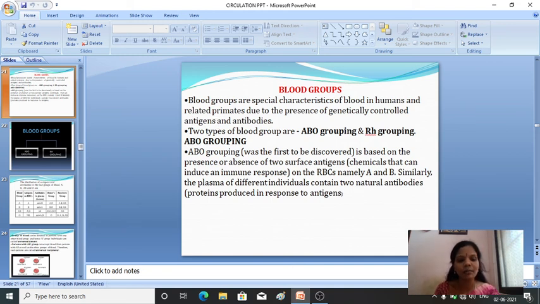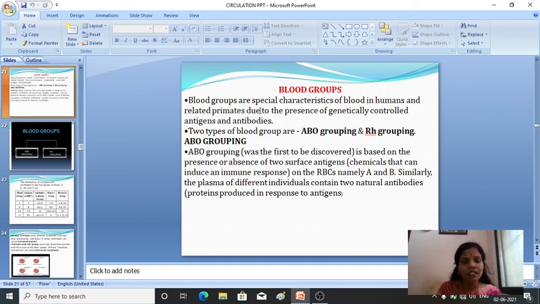Antigens are glycoproteins which are present on the membrane of the RBC. Generally the blood group is determined by the antigen present on the membrane of the RBC. In antigens we have two types: one is antigen A and the other is antigen B. The human blood is classified based on the antigens which are present on the RBC.